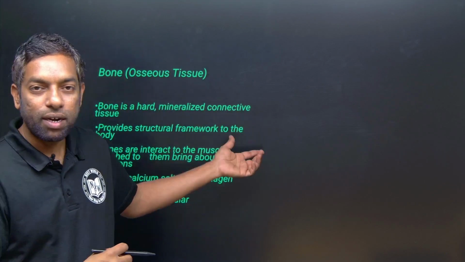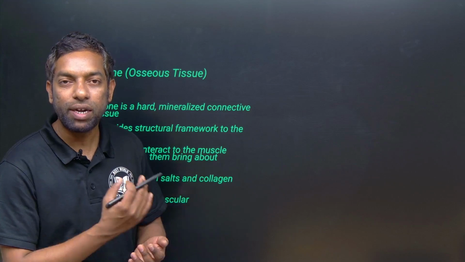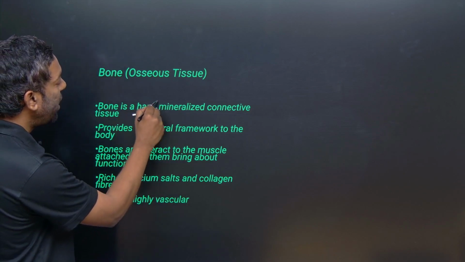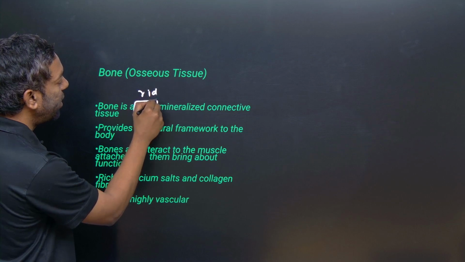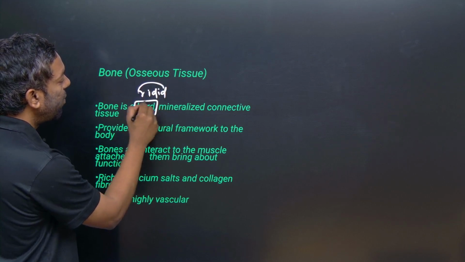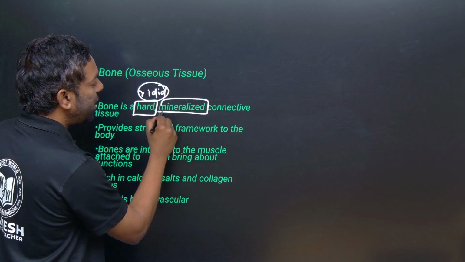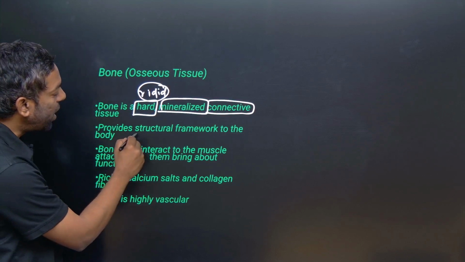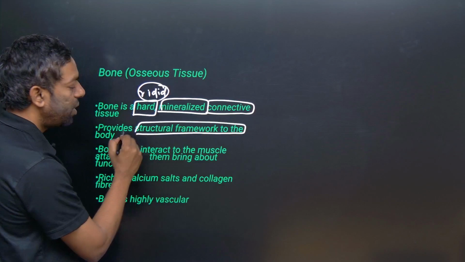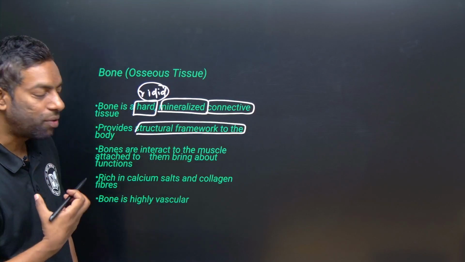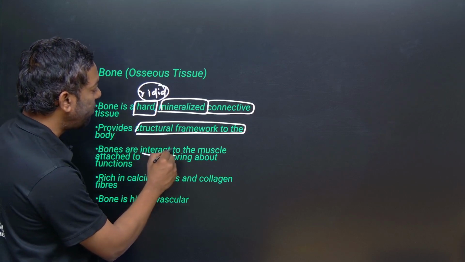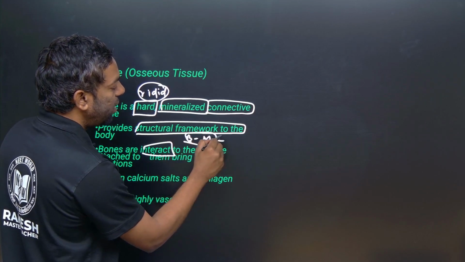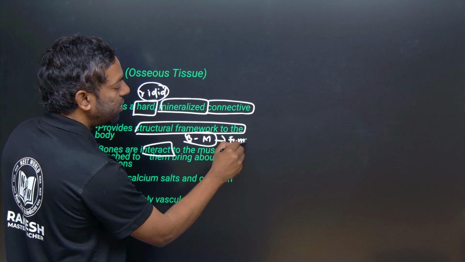In the connective tissue, it is a specialized tissue. Why is it special? It is the strongest tissue, meaning very hard and rigid in character. It is a mineralized connective tissue, very hard and mineralized. It provides a structural framework to the body. How? Bone interacts with muscle to make structure and function for the organs.